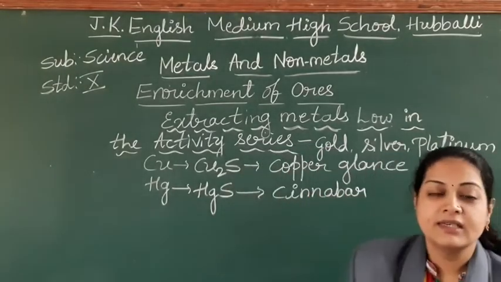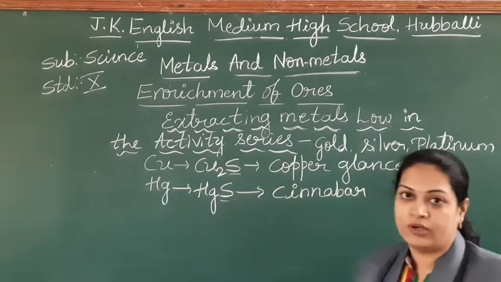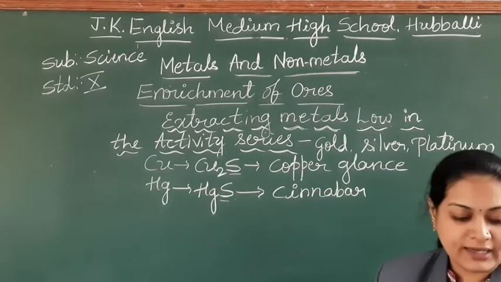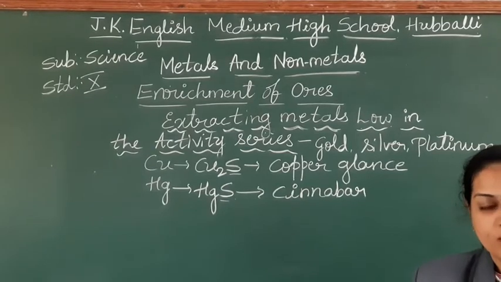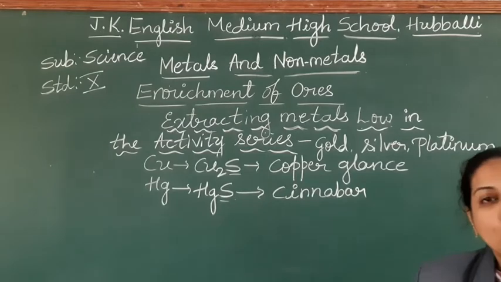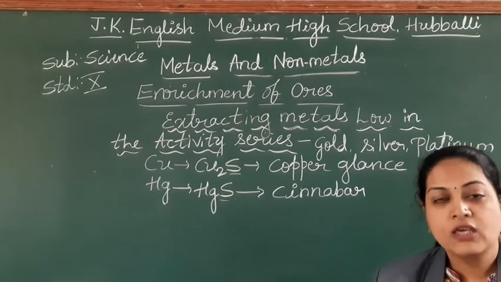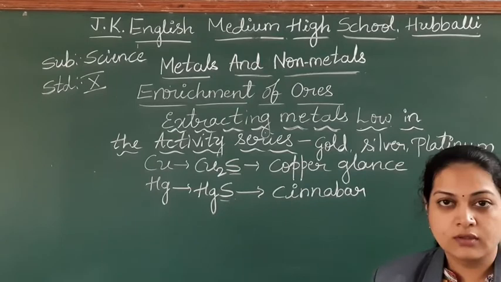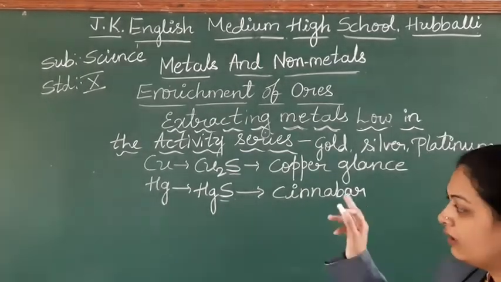The ore name is cinnabar. Means in both the cases, you have to separate the sulfur from these metals. So that is nothing but the extraction of the copper or the mercury. How to separate the sulfur from mercury and sulfur? You have to heat these ores in presence of air, by supplying the oxygen, so that you can remove the sulfur.